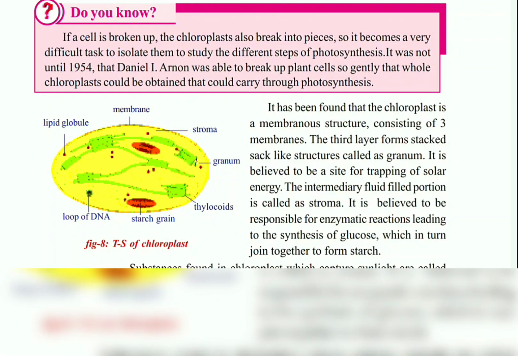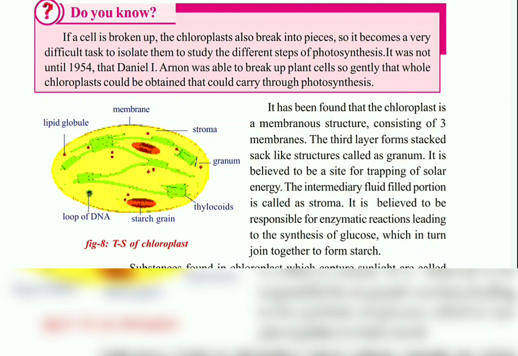But do you know, it was very difficult to isolate the chloroplast from inside the cell, because to isolate or extract the chloroplast from inside the cell, we have to break the cell membrane. And what would happen is, whenever they broke the cell membrane, the chloroplast used to get destroyed.